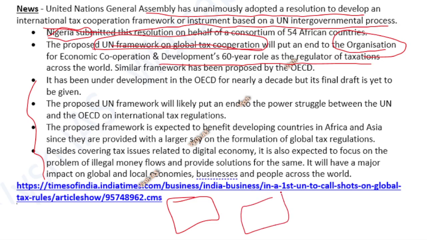So that is the basic news that happened, and you don't have to worry about what is happening in this news and the debate and fight and all. Your intention is to study about the OECD, which I have taught you in detail, and more than what I have taught, nothing will come in the exam.